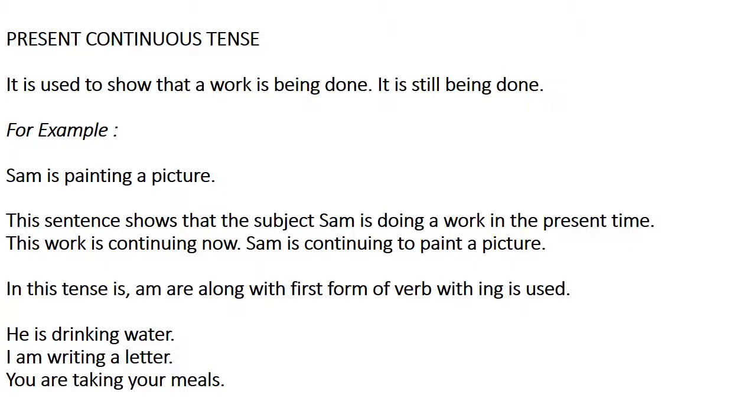Present continuous tense is used to show that a work is being done and it is still being done. For example, Sam is painting a picture. This sentence shows that the subject Sam is doing a work in the present time. This work is continuing now. Sam is continuing to paint a picture.